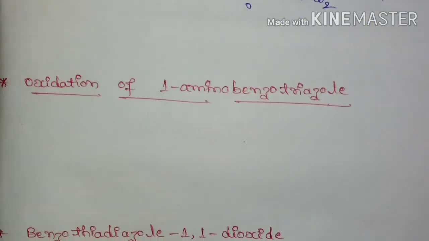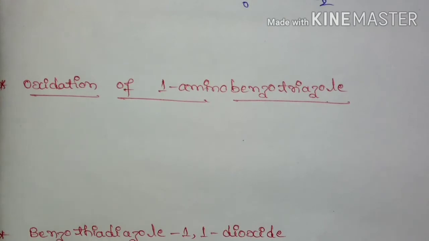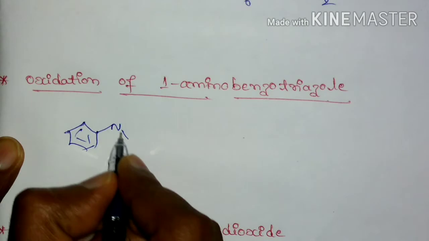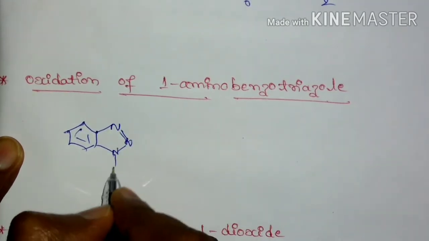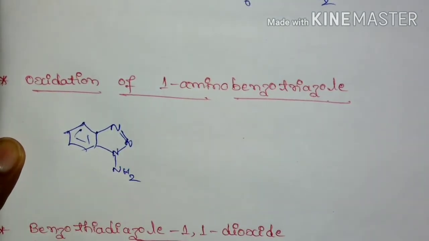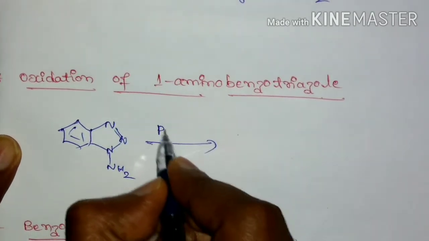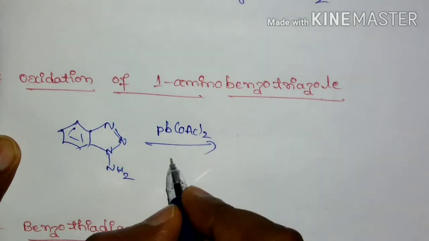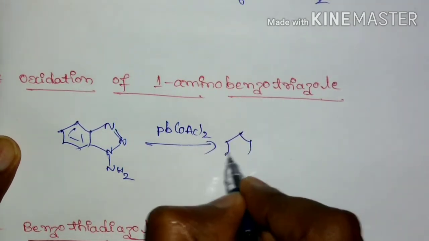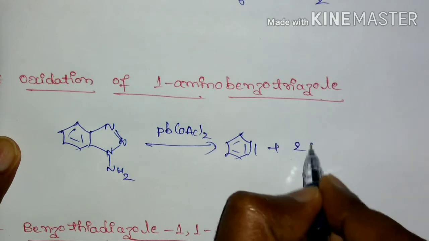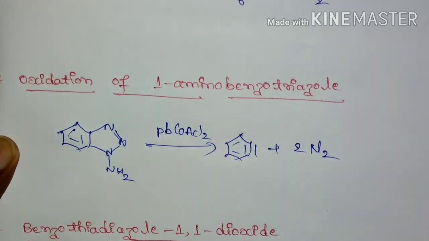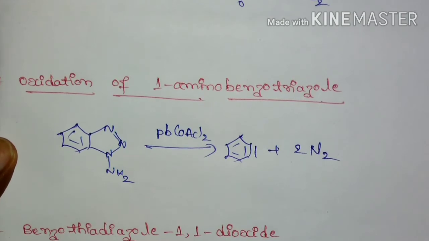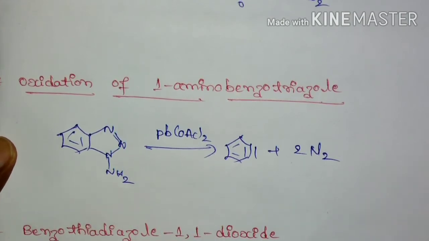One more method is by oxidation of 1-aminobenzotriazole. So this is the structure of 1-aminobenzotriazole. If this benzotriazole is treated with lead tetraacetate, it leads to the formation of benzyne, and 2 molecules of nitrogen will be evolved. So it is a simple oxidation of 1-aminobenzotriazole.